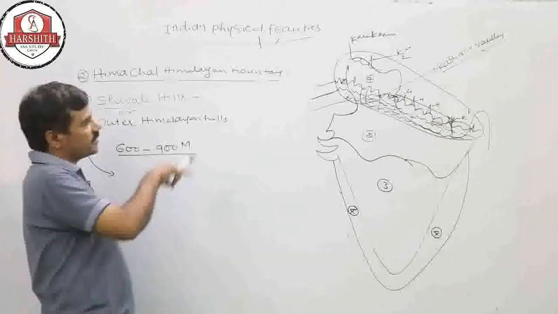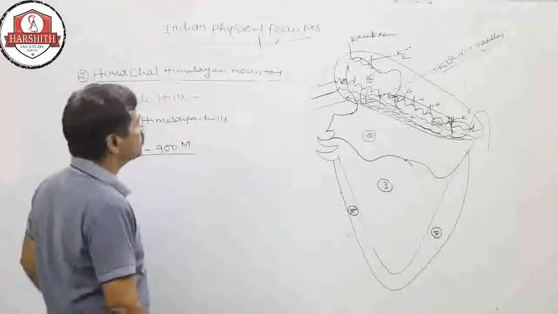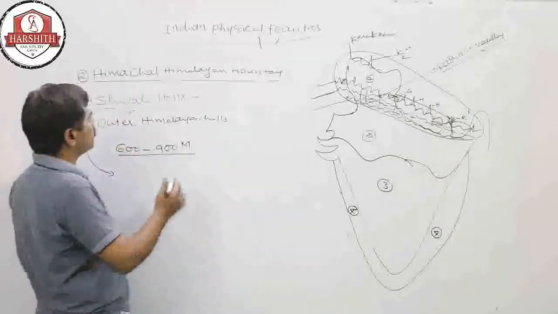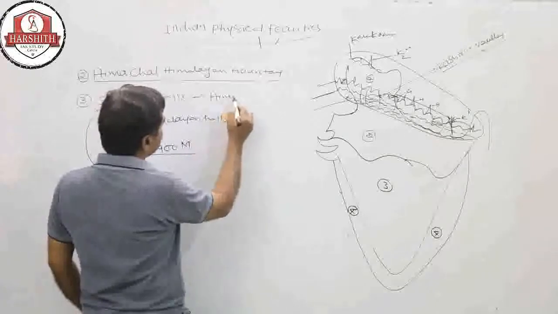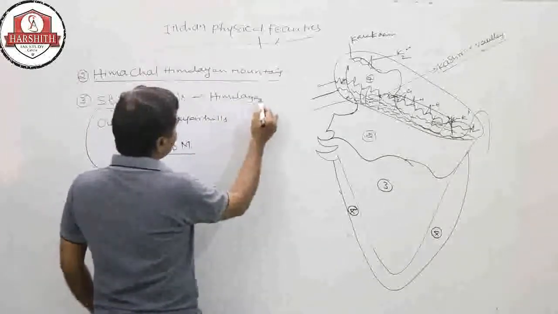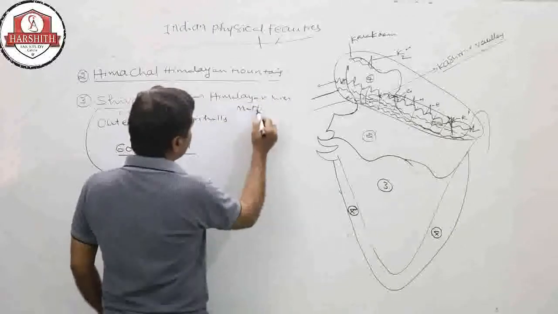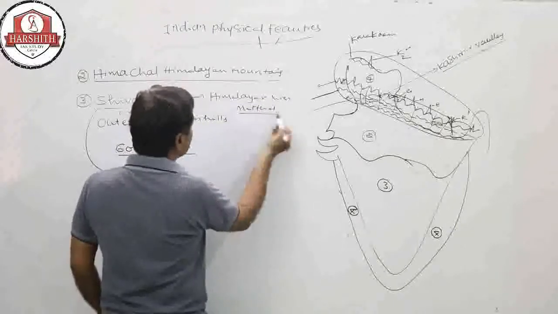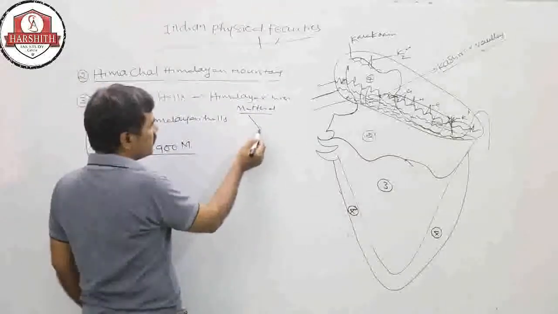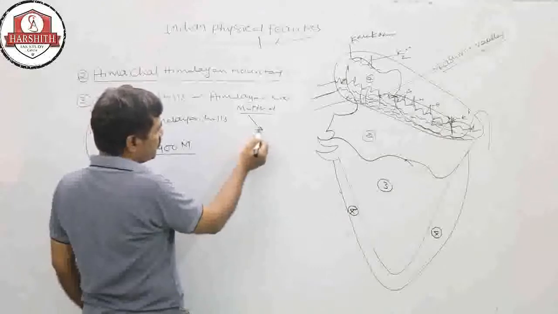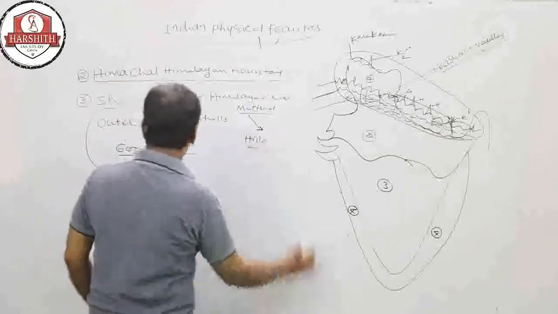They are all deposited in the shape of hills. This internal structure is composed of Himalayan river material, deposited in the shape of the hills.